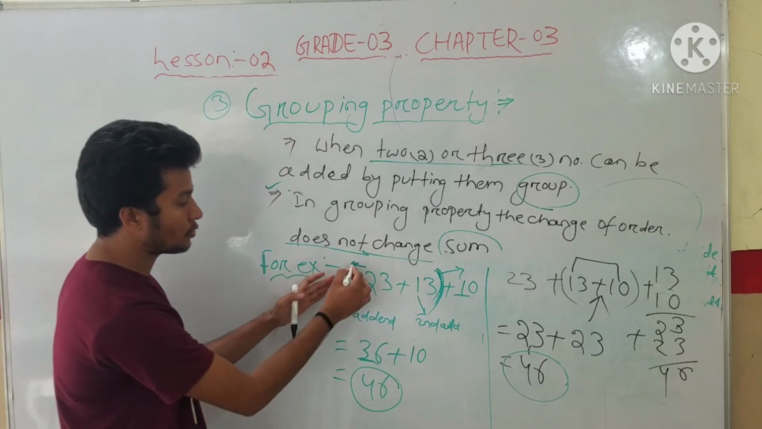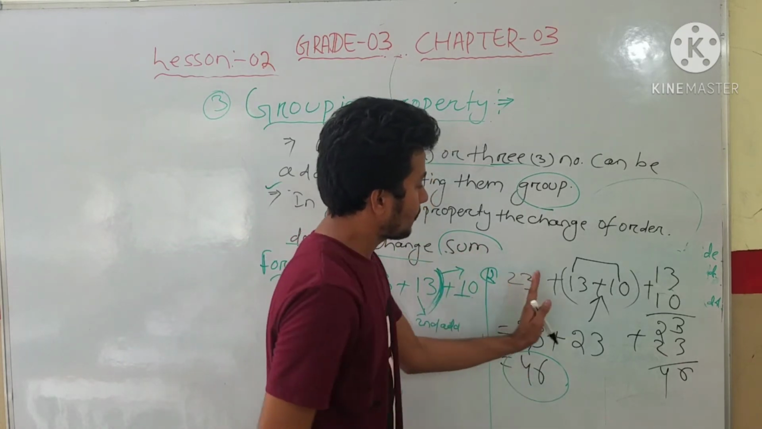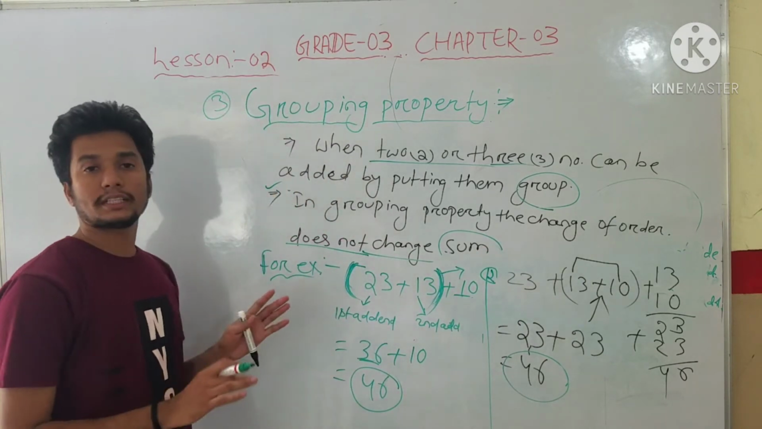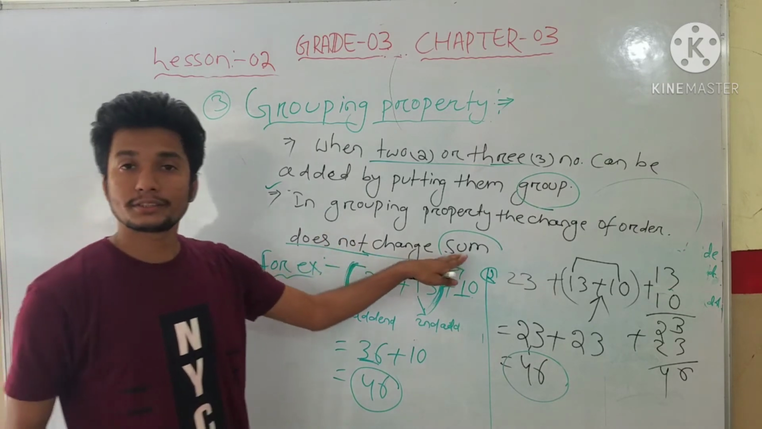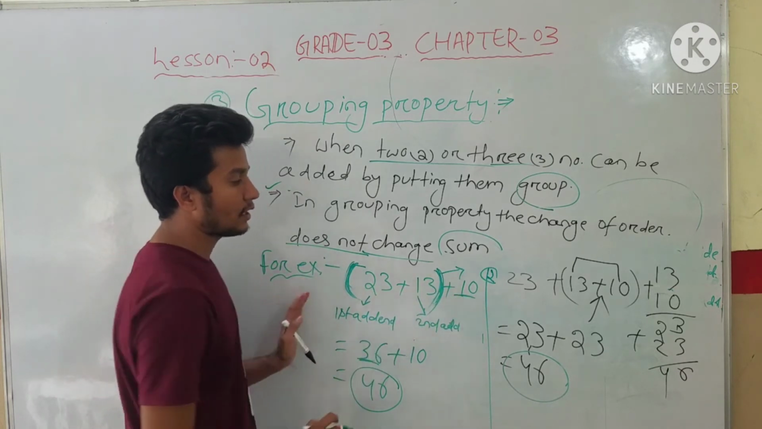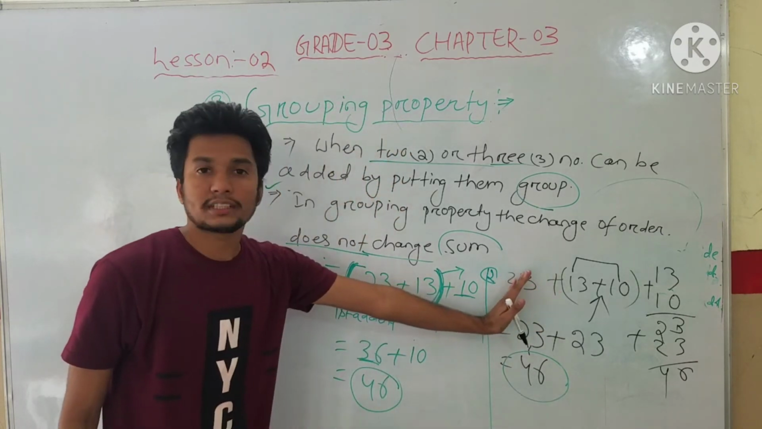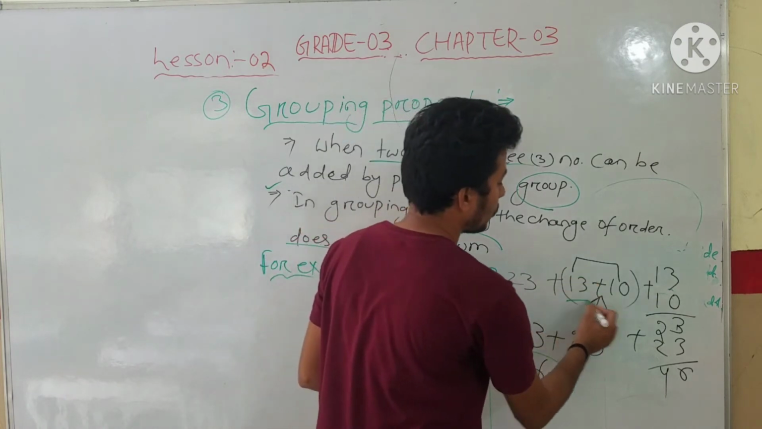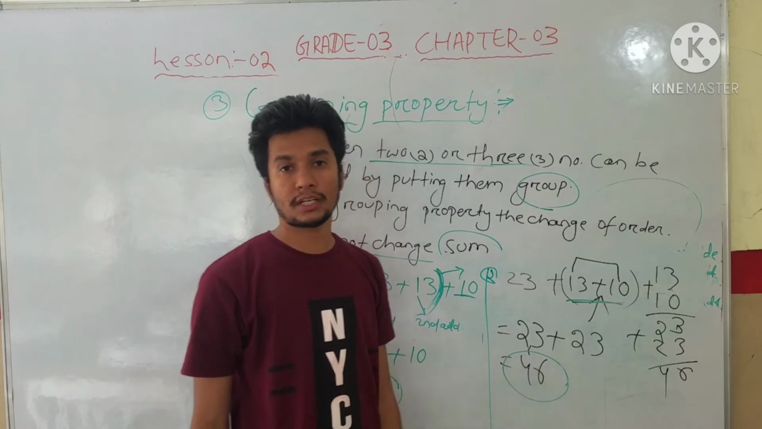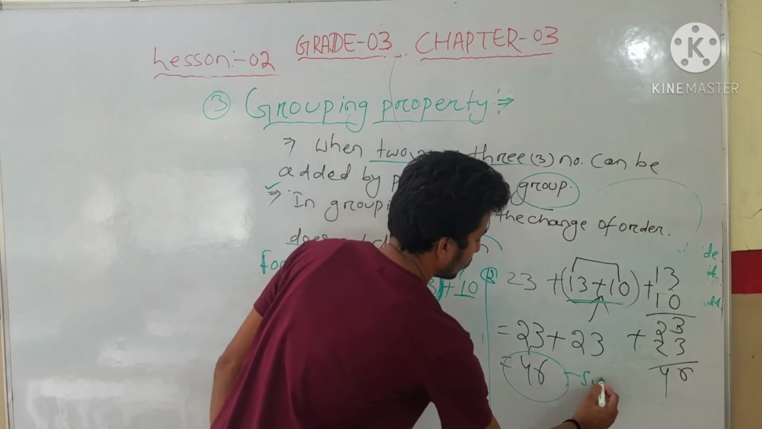See here, students, the first two numbers I put into a group. In the second step, what did I do? The last two numbers I put into a group. Here you see 23 and 13, first I grouped them, then we added 10. In the second step I left the 23, grouped the last two numbers, and added 23 plus 23 equals 46. Understood, students? Here the sum is 46, here also 46.